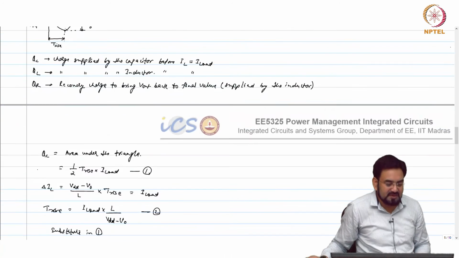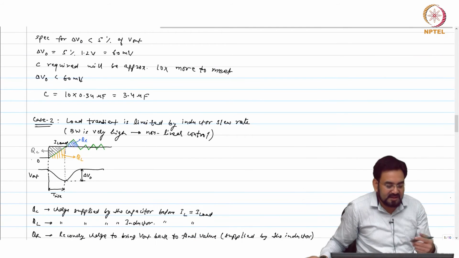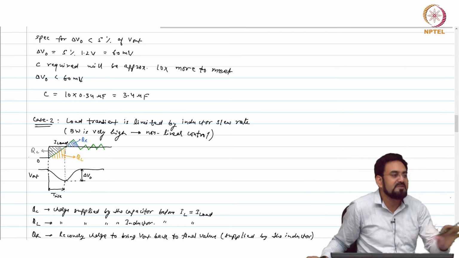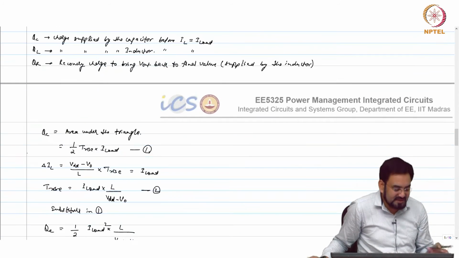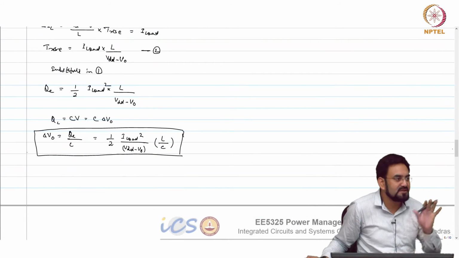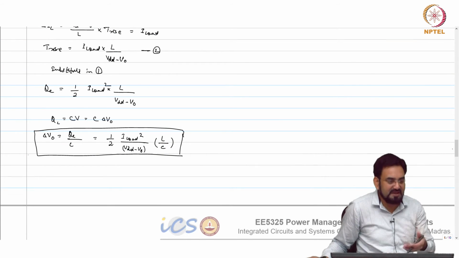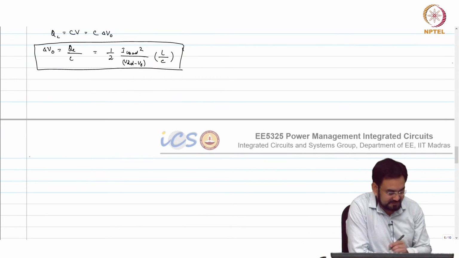So what we are calculating may be the worst case actually. In the worst case, you may require 3.4 microfarad. So if you take 3.4 microfarad, you may be safe. Because in this case you will always get a better result, because you are not limited by bandwidth, and we can calculate what we are going to get here with the same cap value. Okay, so let's see.